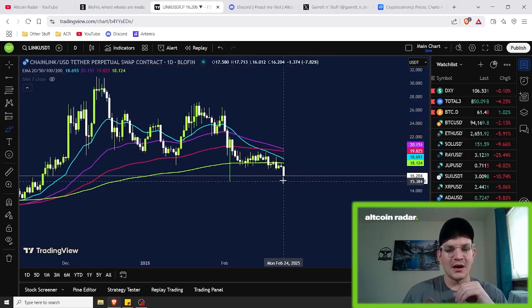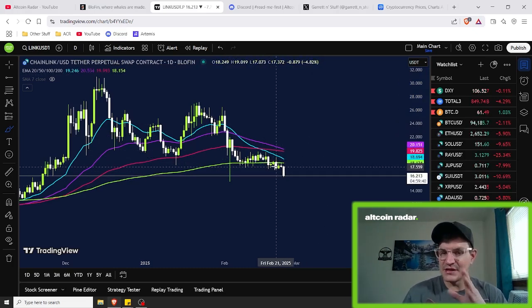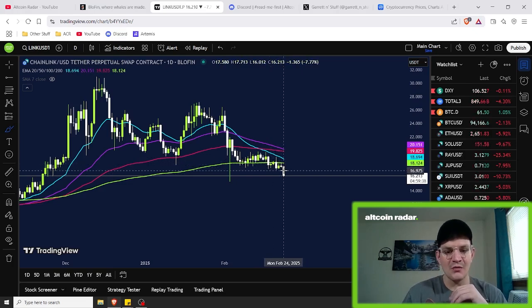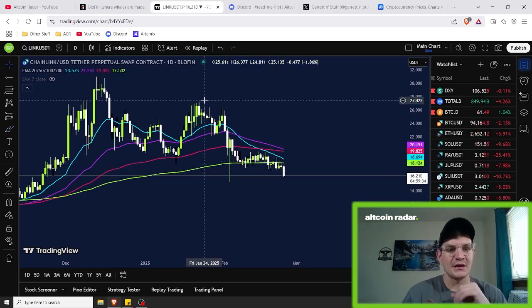All right, but we have just recently entered into bearish territory, as you guys can clearly see right in here. So realistically, now that price has gone below all of the moving averages, it's technically considered bearish here. Okay, now